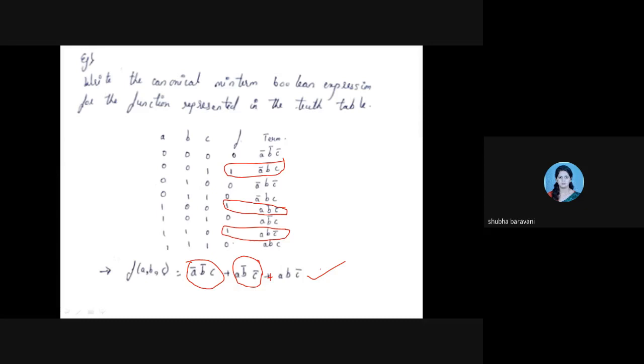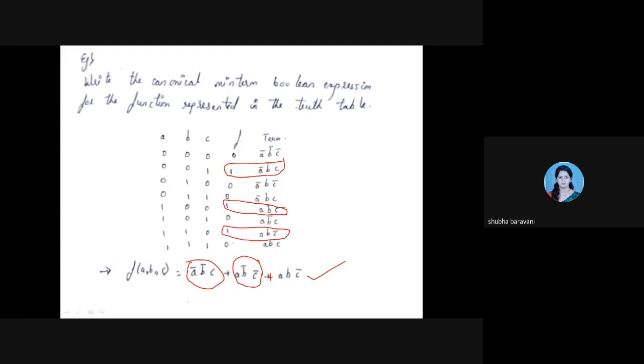Is this understood, everyone? Okay, you all are noting this down in your notebook? Yes, ma'am. Okay, so we'll proceed with the next one.